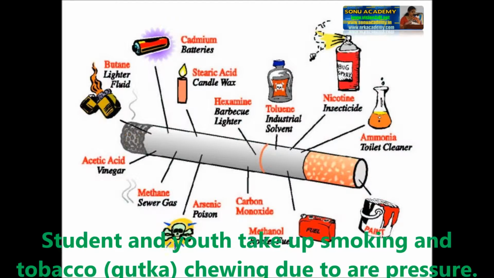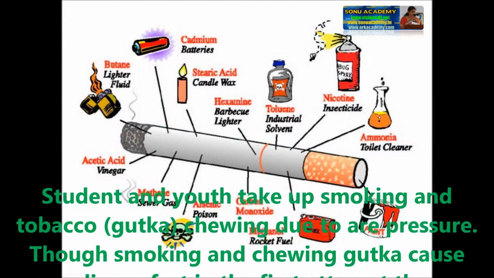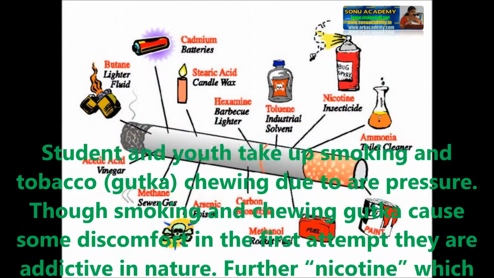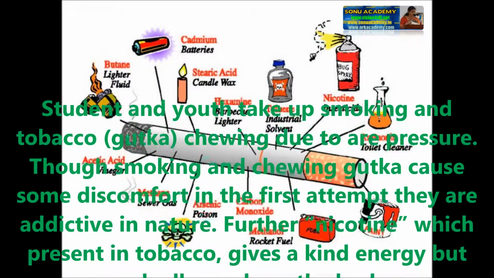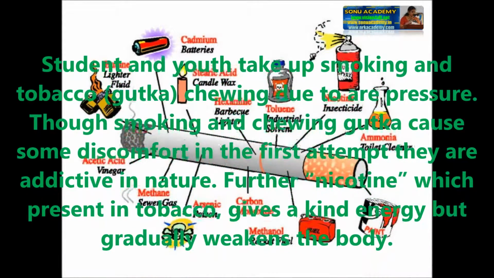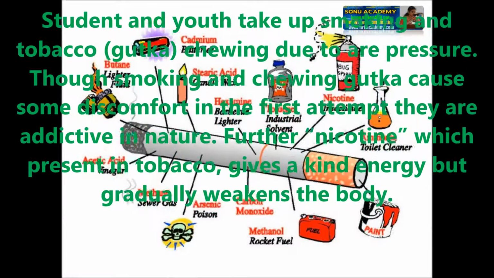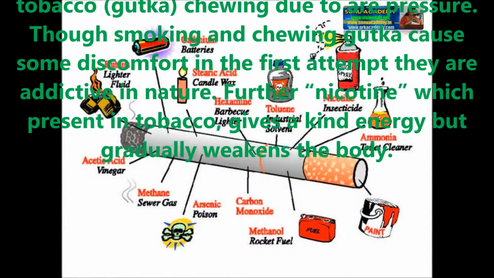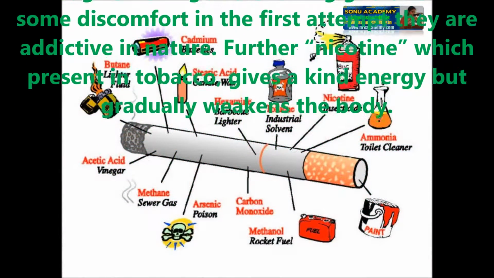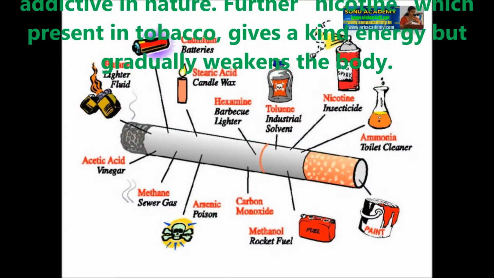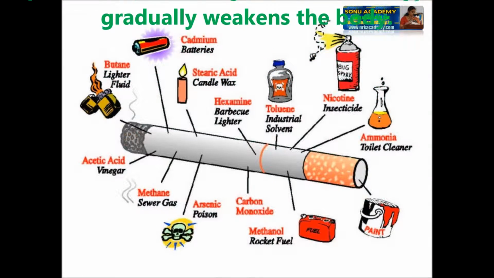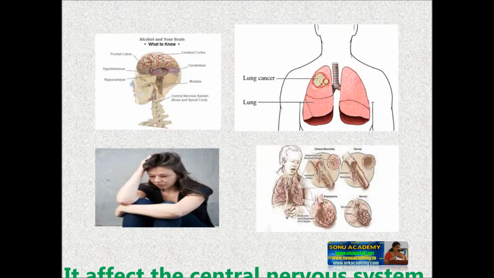Students and youth take up smoking and chewing tobacco and gutka due to peer pressure. Though smoking and chewing gutka cause some discomfort in the first attempt, they are addictive in nature. Further, nicotine which is present in tobacco gives a kind of instant energy but gradually it harms our body.